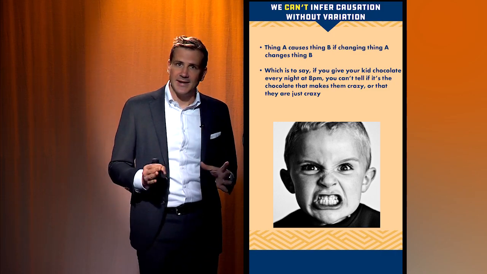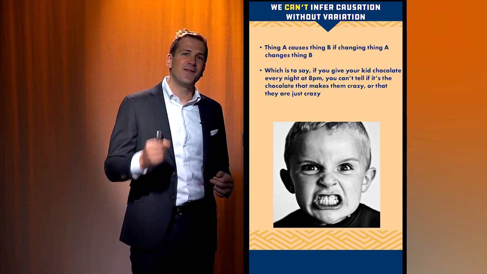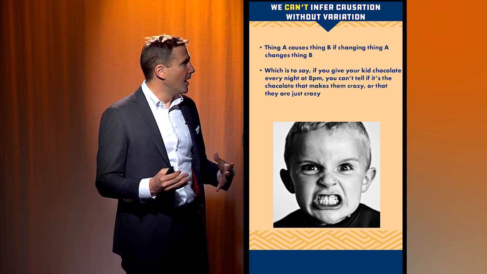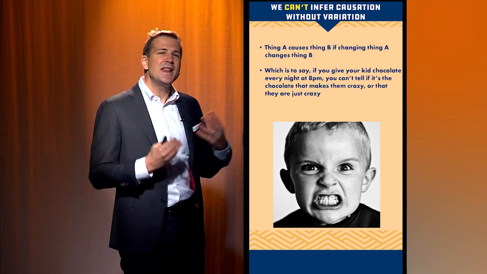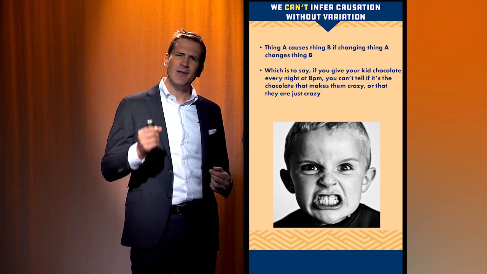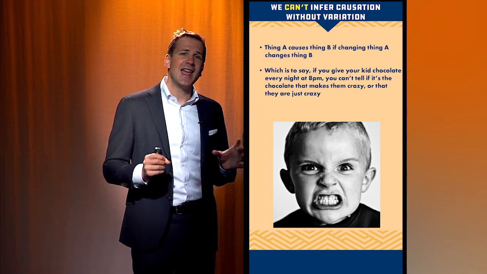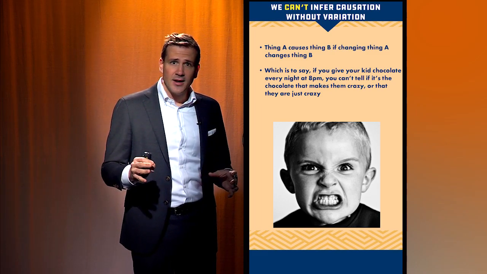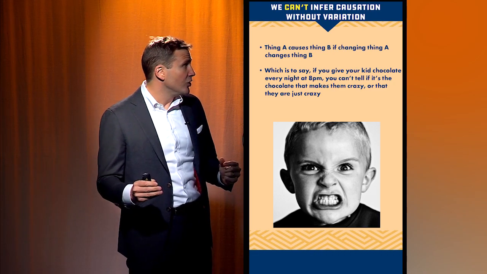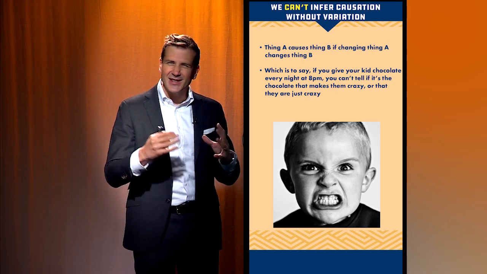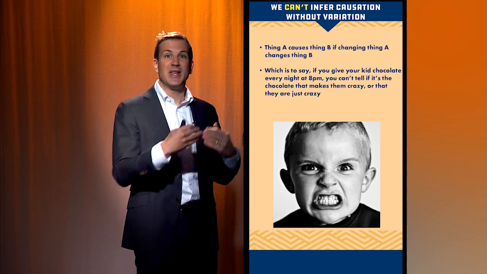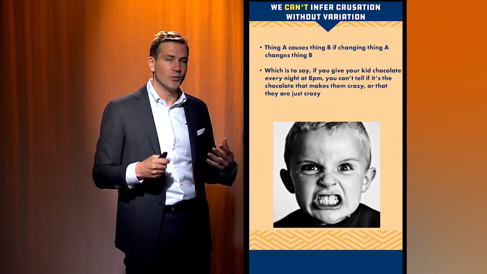One important concept is that we can't infer causation without variation. So the reason causality is so powerful in medicine is that if we can prove that thing A causes thing B, the inference is that if we change thing A, we change thing B. Okay, that's really the cool part, right? Because we're always looking at diseases and stuff. We want something we can change that is actually going to reduce the risk of disease.